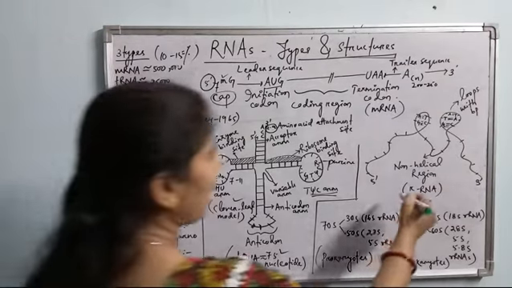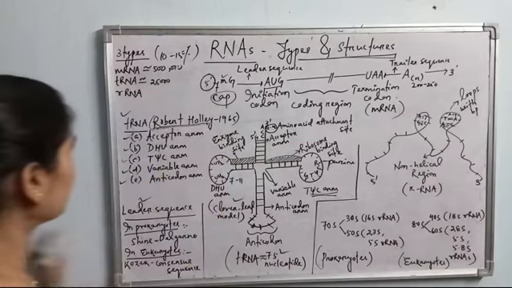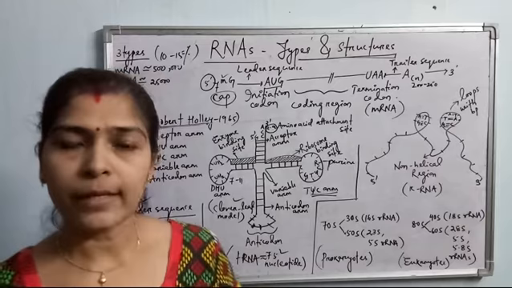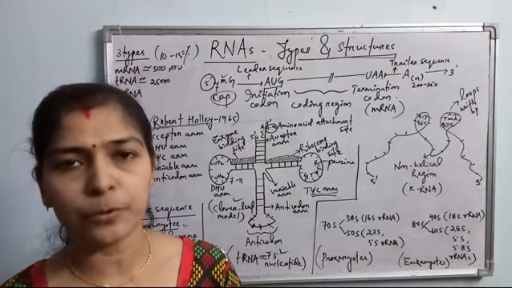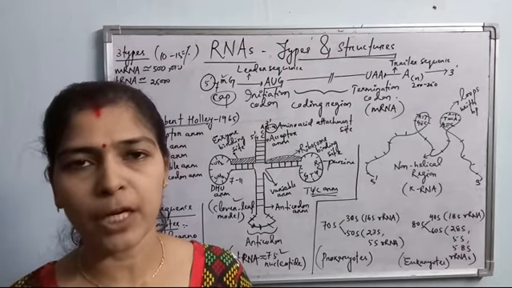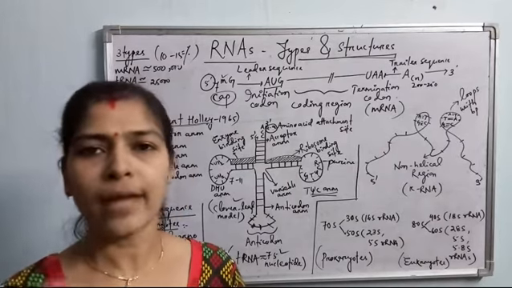Now come to the rRNA. rRNA is the third type of RNA molecule. rRNAs are called ribosomal RNAs. They are present inside the ribosome. Ribosome is nothing but an RNA protein complex, meaning it is made up of only ribosomal RNAs and proteins.